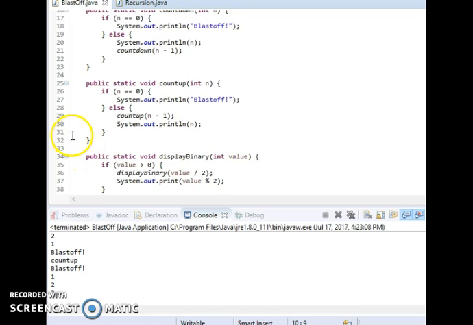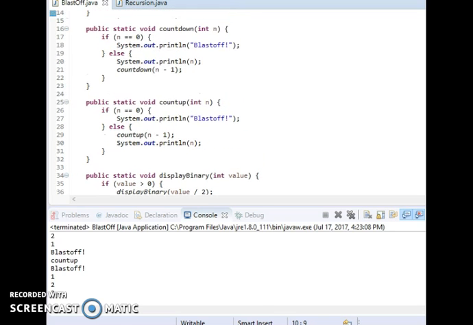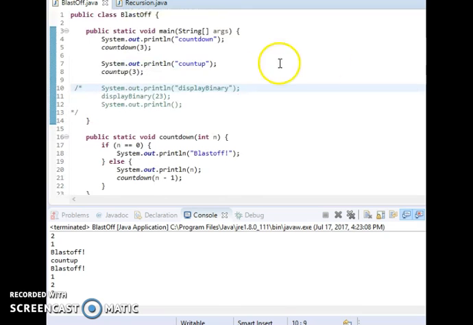I bop back up on the stack trace up to count up 3. I don't do this because n's not 1. I finish here. Remember, this is where I called it. When I return from that, I will call println, which will print out the 3. So now the next thing I have to do is go back up to main, and there's nothing else to do here because this is commented out. I end here, I'm done.